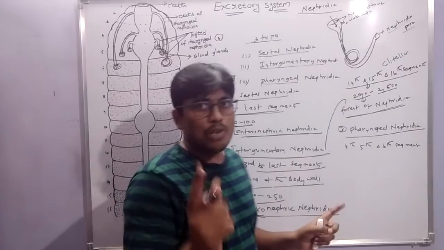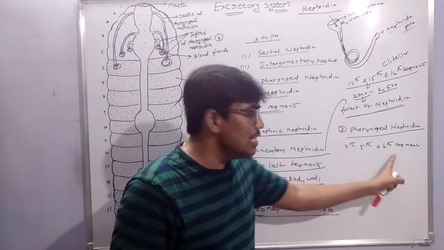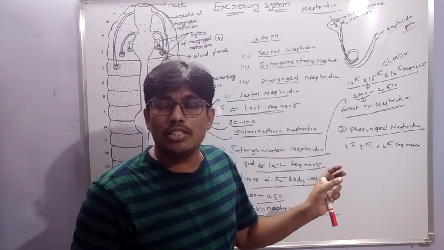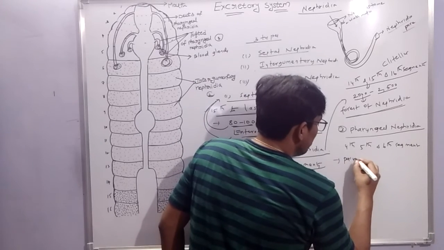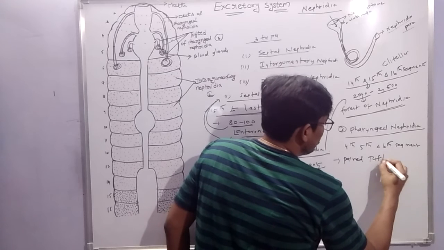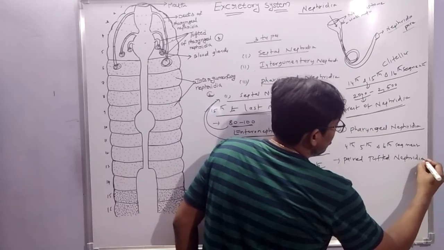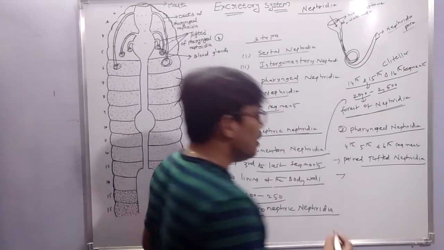How many pairs are present? One pair. In the fourth segment one pair, in the fifth segment one pair, in the sixth segment one pair. So this type of nephridia is called paired tufted nephridia. Next to pharyngeal nephridia, it is also called enteronephric nephridia.